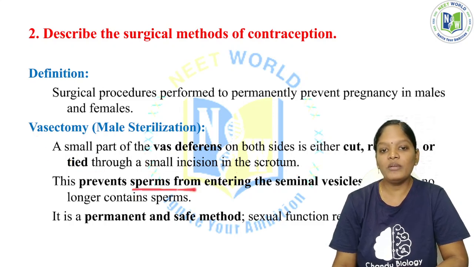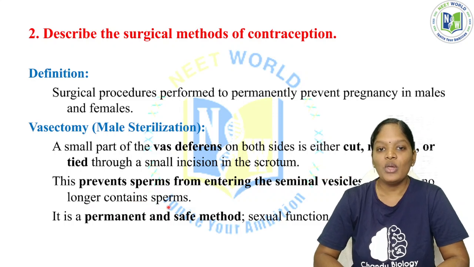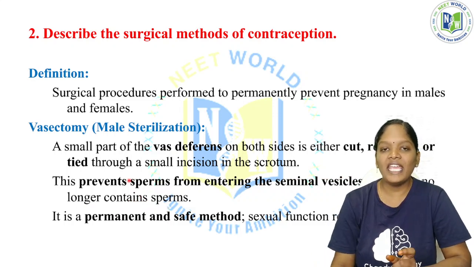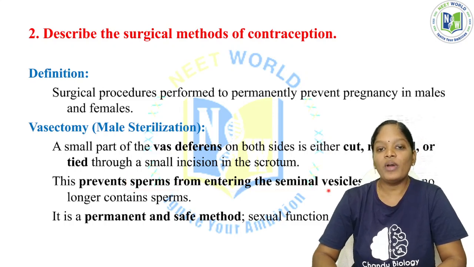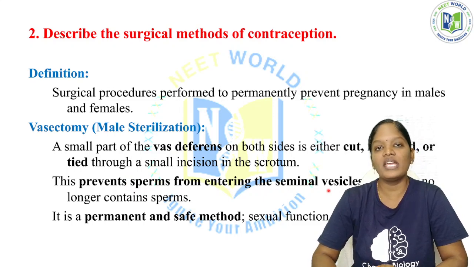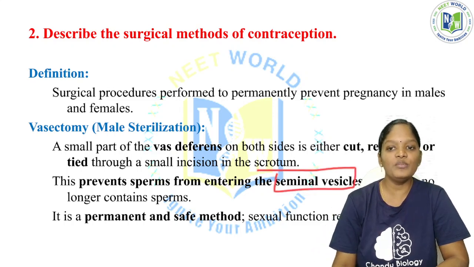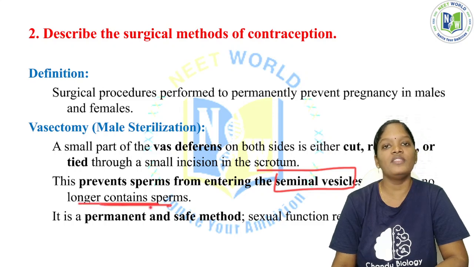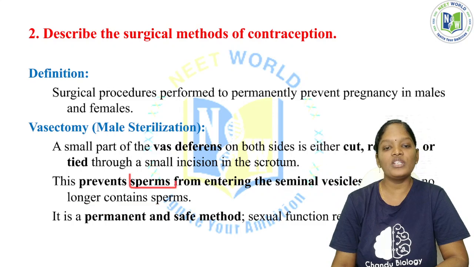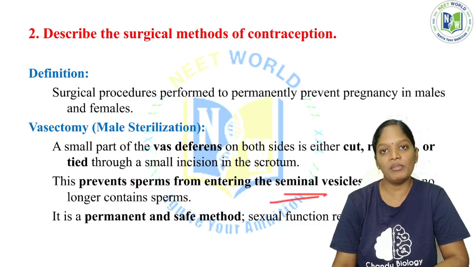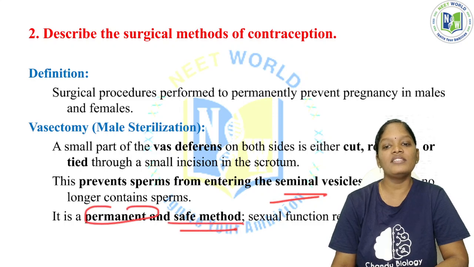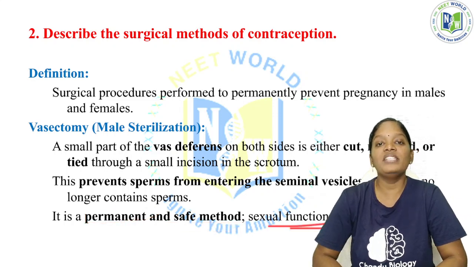This prevents the sperm from entering the seminal vesicle, so the semen no longer contains sperm. Only when the seminal vesicle has sperm will it meet the ovum during intercourse and lead to pregnancy. Here the semen no longer contains sperm. It is permanent and a safe method, and the sexual function remains unaffected.